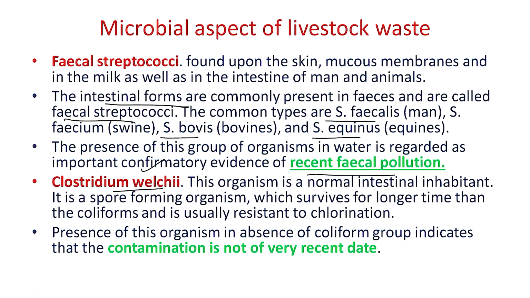As these intestinal inhabitants are spore forming, they can survive for a longer time compared to E. coli, and they are resistant to the chlorination process also. The presence of Clostridium welchii in the absence of the coliform group indicates that the contamination is not of a very recent type.